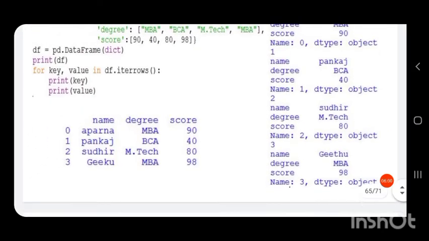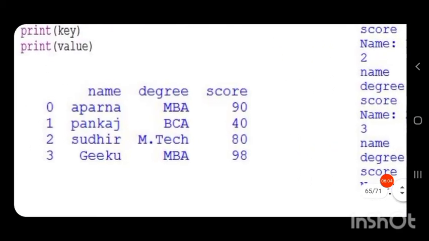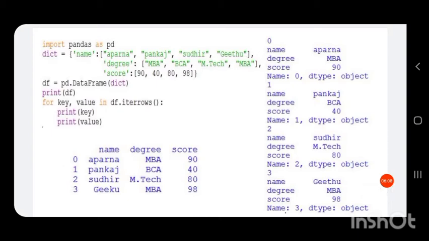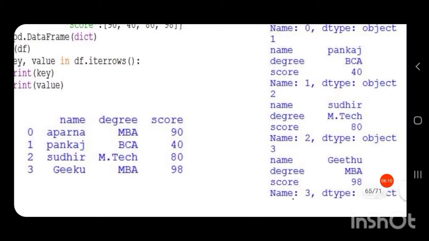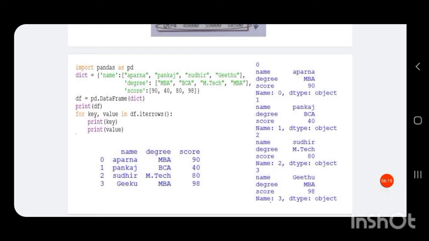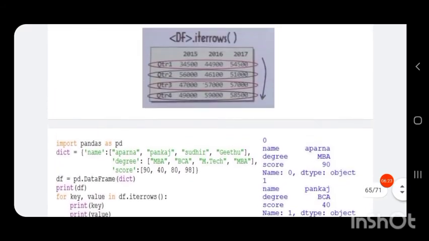Then the next row index is 3, only 0 to 3 are there. So 0 to 3 is printed like this. Then the index 3, then its series: name Geetu, degree MBA, score 98. So the output is obtained like this. You can see the difference.